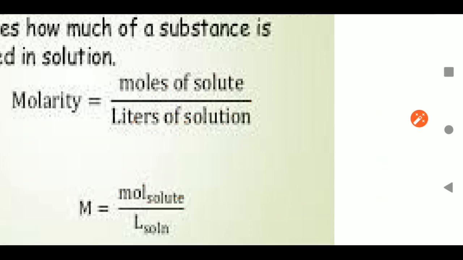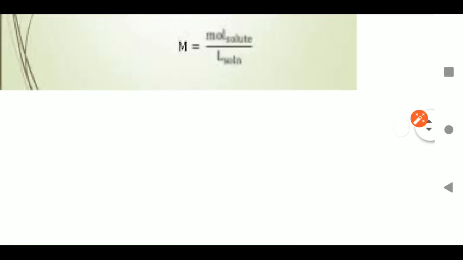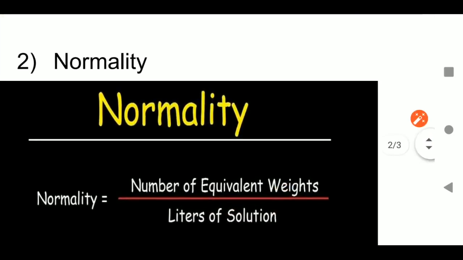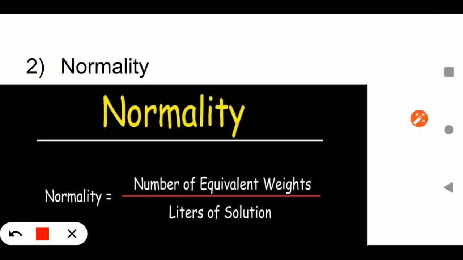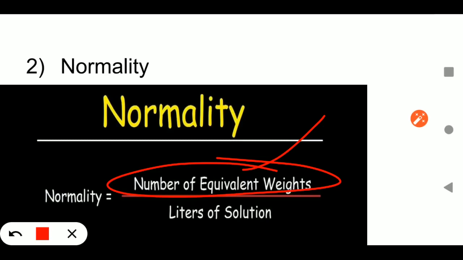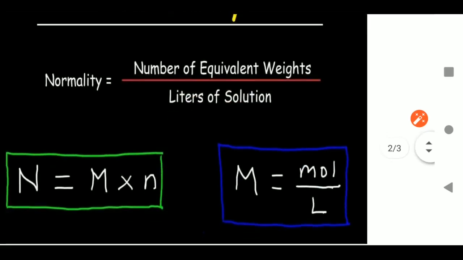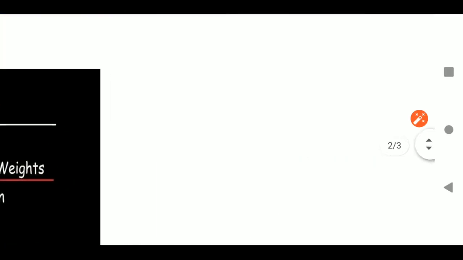Now the next topic is normality. Normality represents the number of gram equivalents. In place of moles, it talks about the gram equivalent. So what will be the formula?